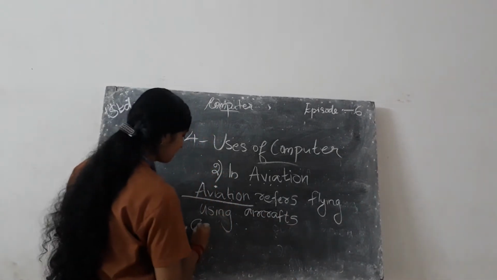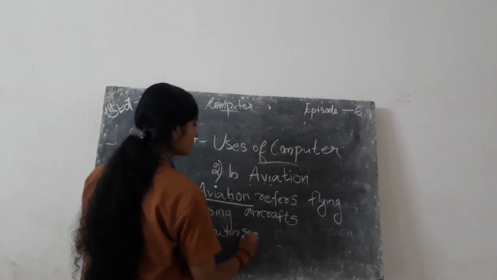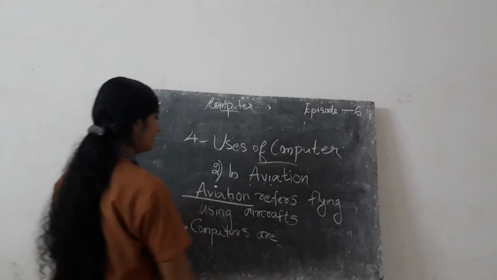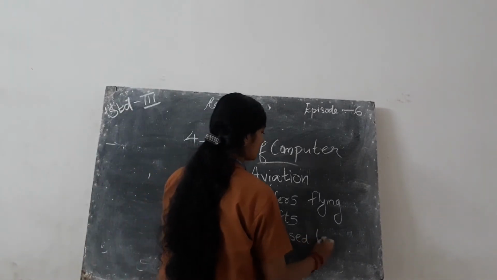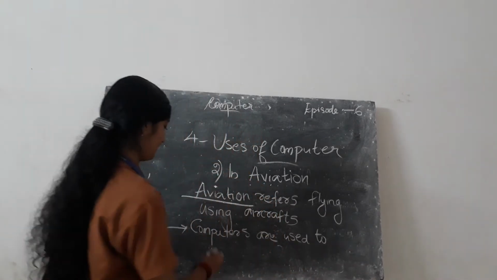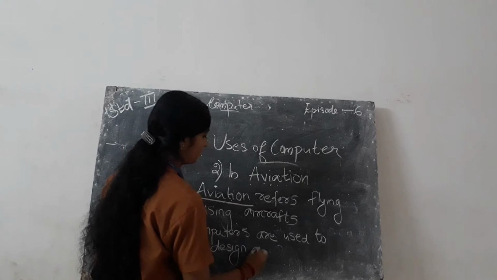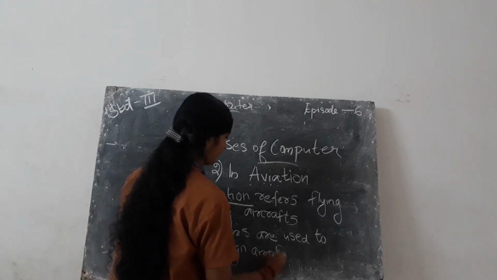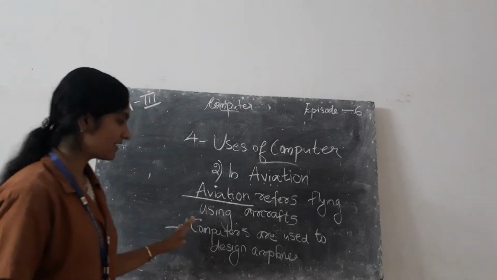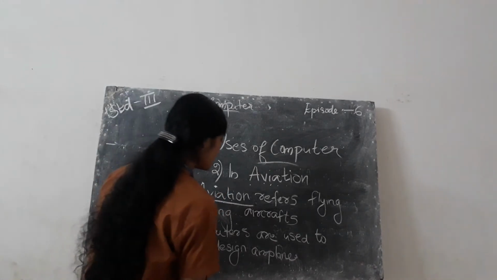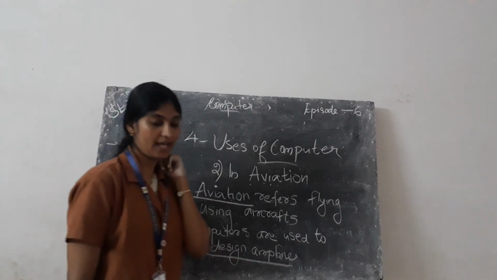Then computers are used to design airplanes. So first point, what is aviation? Second point, computers are used to design airplanes.